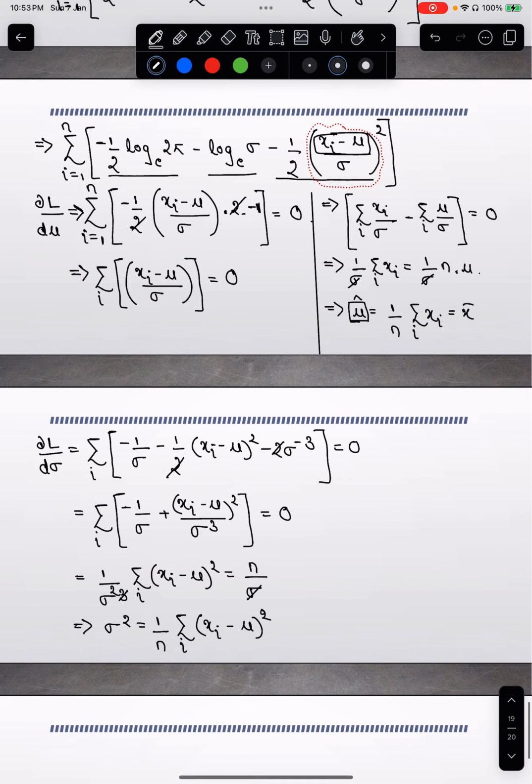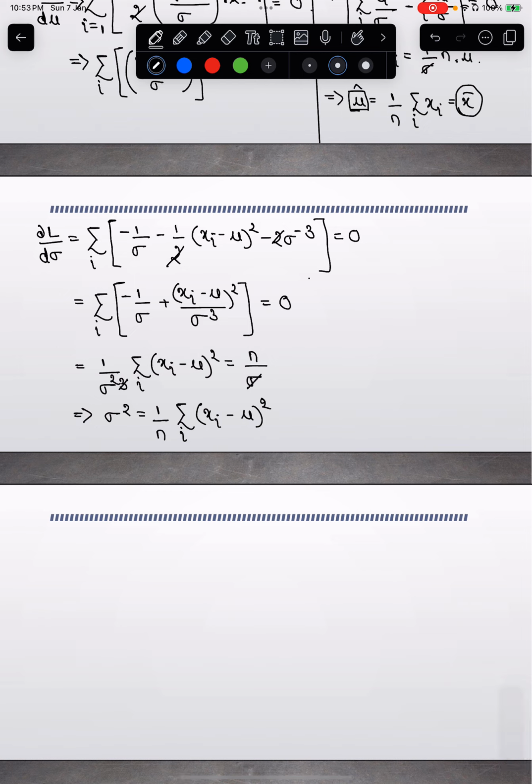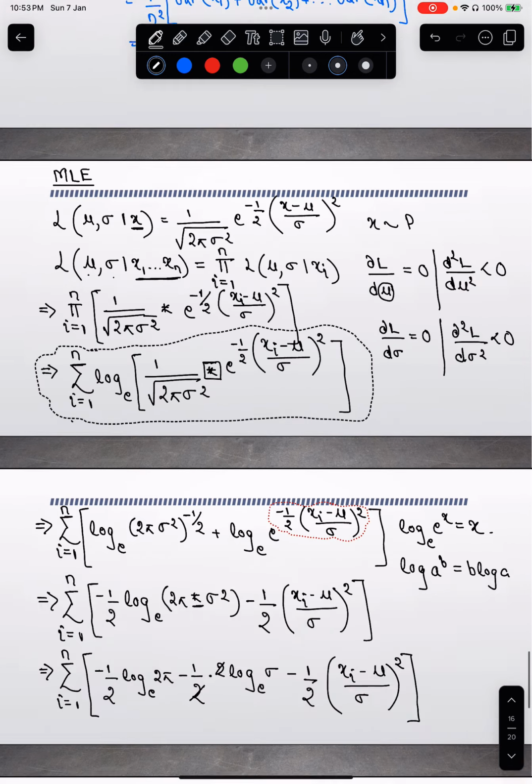And what is the mu that I found from the previous derivation? It's nothing but x bar. So I can write this as sigma squared is nothing but 1 by n summation of i, xi minus x bar squared. Now if I ask you, is this an unbiased estimator? It's actually a biased estimator. Why? We just looked at it a few minutes back.